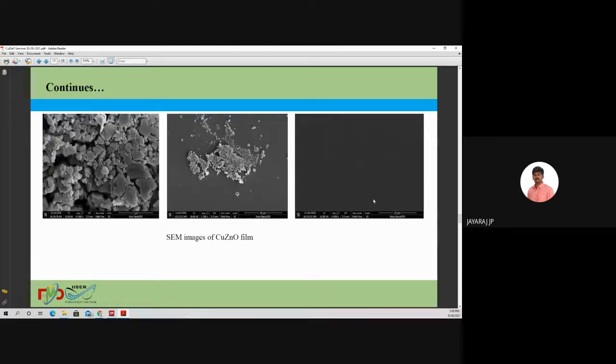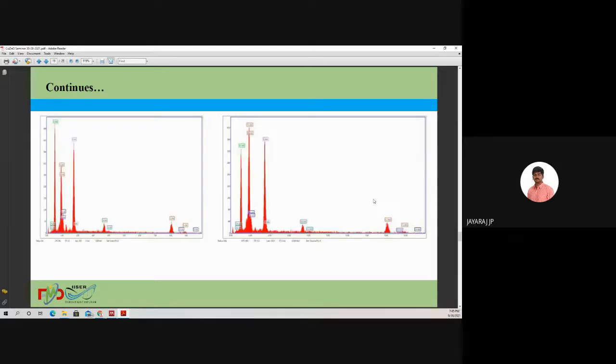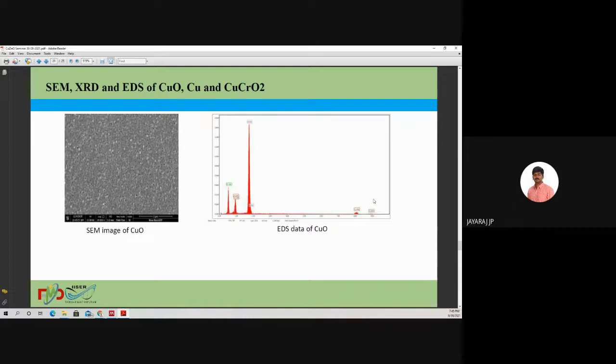And these are some of the images of this prepared copper zinc oxide sample. And these are some data. These are some EDS data that confirm that the prepared film is copper zinc oxide. This is also the EDS data of this copper zinc oxide. And here are some images.